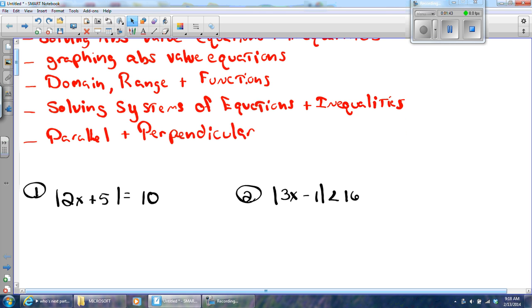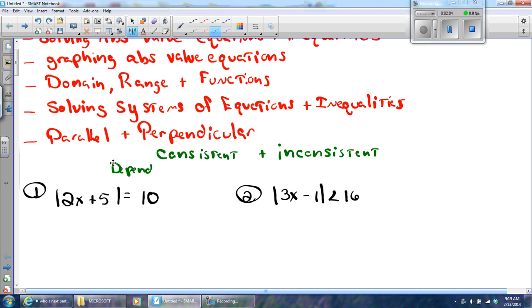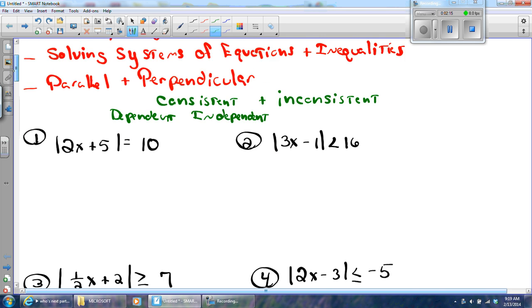And of course, the parallel and perpendicular is tied to the systems of equations because sometimes we have consistent and inconsistent systems, right? And we'll briefly review what that is. And then if it's consistent, it might be dependent and it might be independent, right? Okay, we'll get to that. And I'll probably split this into two videos so that it can save. But anyway, here we go.